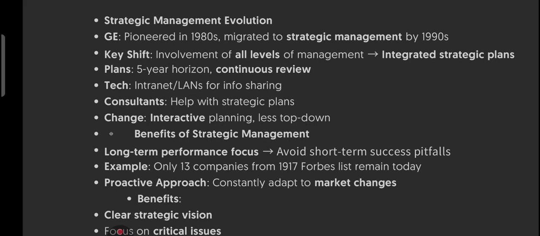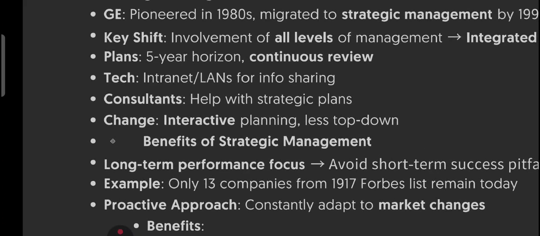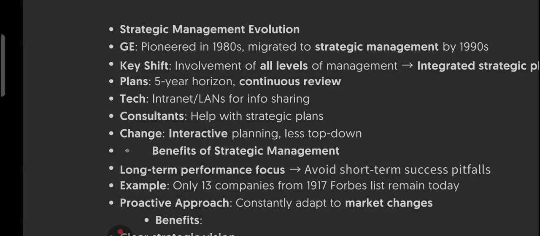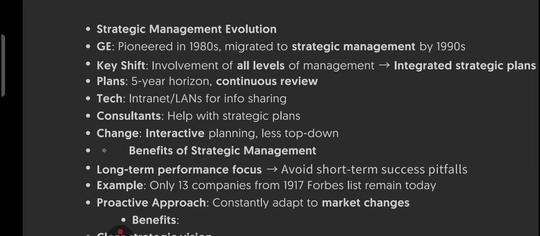Now have a look at the strategic management evolution. How does it evolve? So let's take a journey through the evolution. First of all, GE leadership in strategic management. In the 1980s, GE led the charge in moving toward strategic management. By the 1990s, it became a core practice, right? It became the core practice for the company.